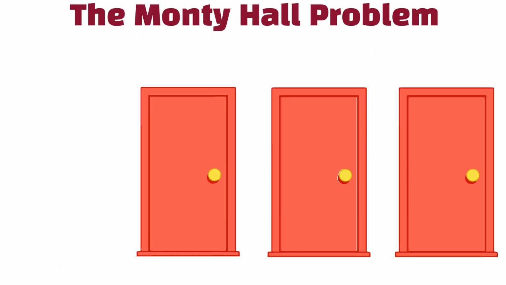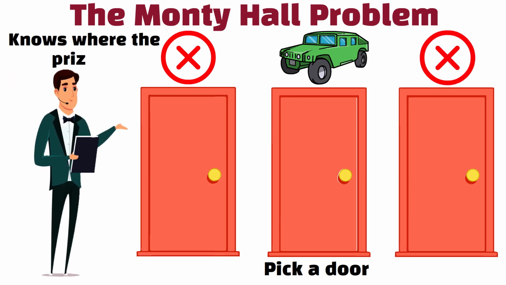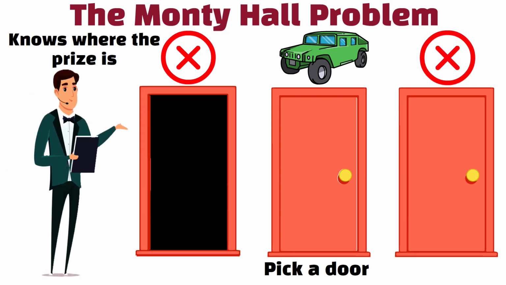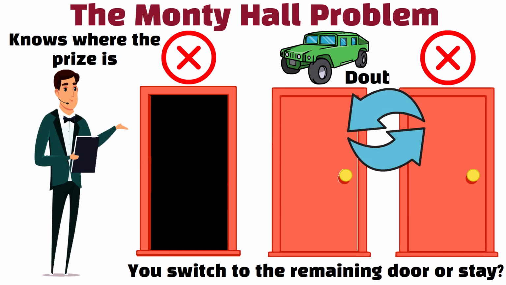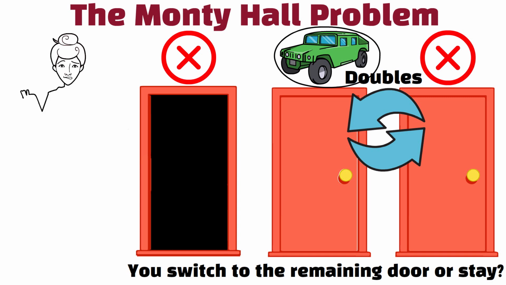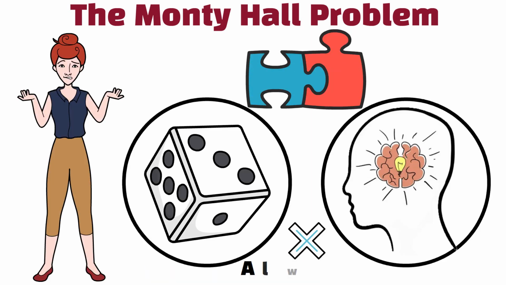The Monty Hall Problem. The Monty Hall Problem is about a game show with 3 doors. One has a prize, 2 do not. You pick a door. The host, who knows where the prize is, opens a different door showing no prize. Should you switch to the remaining door or stay? Surprisingly, switching doubles your chances of winning. Many people find this result confusing. The paradox-like puzzle shows that probability and intuition don't always agree.